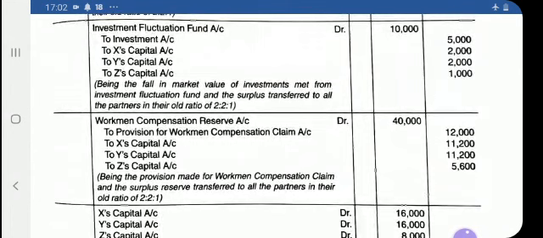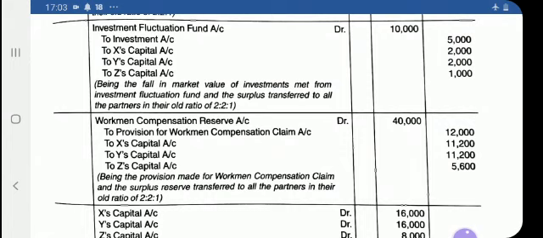Now see about the workman compensation fund. Out of 40,000, there was a claim of 12,000 as per the question. This is credited to the provision for workman compensation claim account. You will open this account if there is a claim.